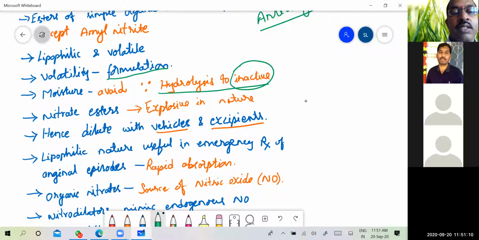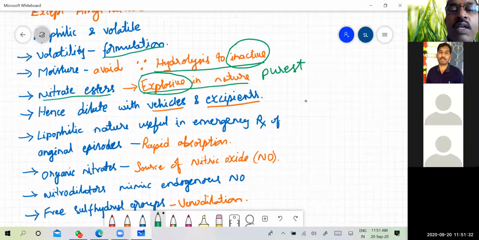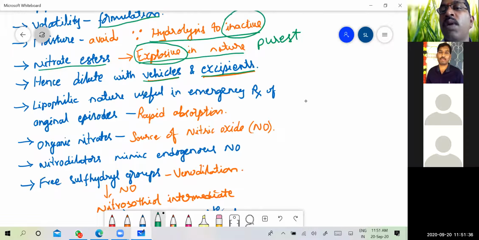The nitrate esters, which are the organic nitrates, are explosive in nature when they are in their purest form. Hence, these organic nitrates will have to be diluted with different vehicles and excipients when we formulate them. So we will have to suitably dilute them so that they do not form explosive compounds.